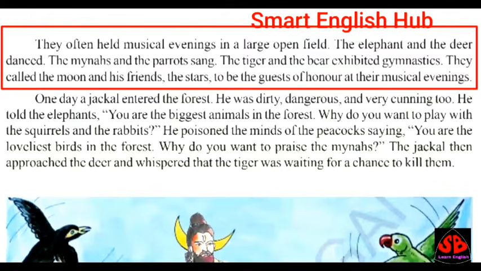The tiger and the bear exhibited gymnastics. Here, tiger and the bear exhibited, shown. Gymnastic means exercises, physical exercises. They called the moon and his friends, the stars, to be the guests of honor at their musical evenings. Here, all the animals called the special guest, chief guest. Who is the chief guest here? Moon and his friends, stars. Moon and stars are the guests of this musical evening conducted by the animals in the forest.